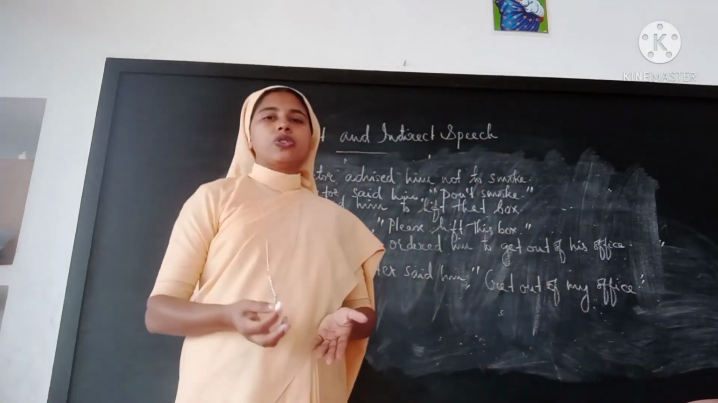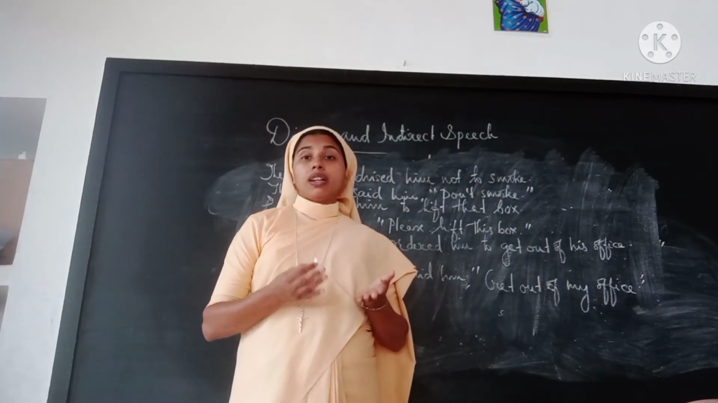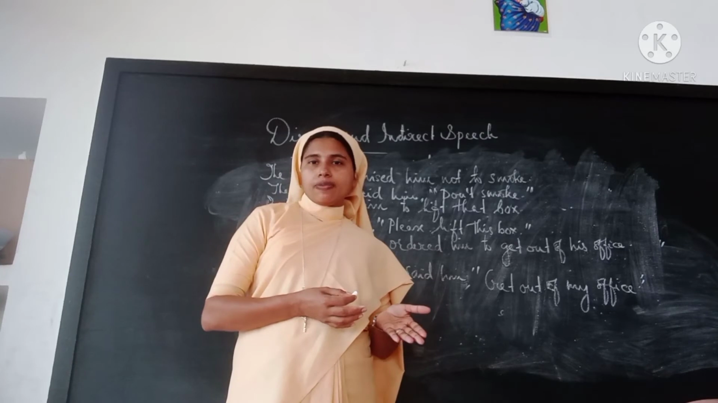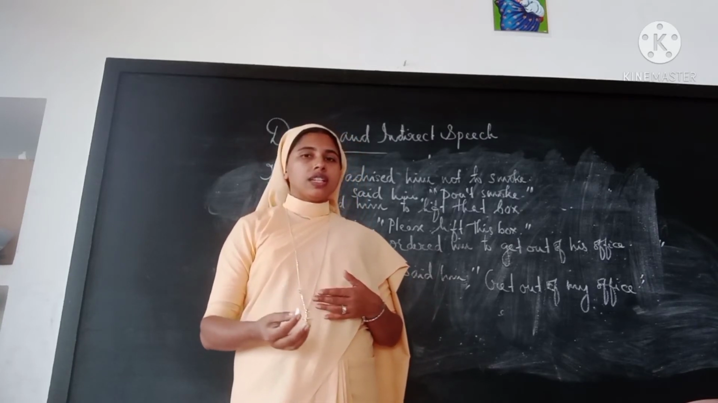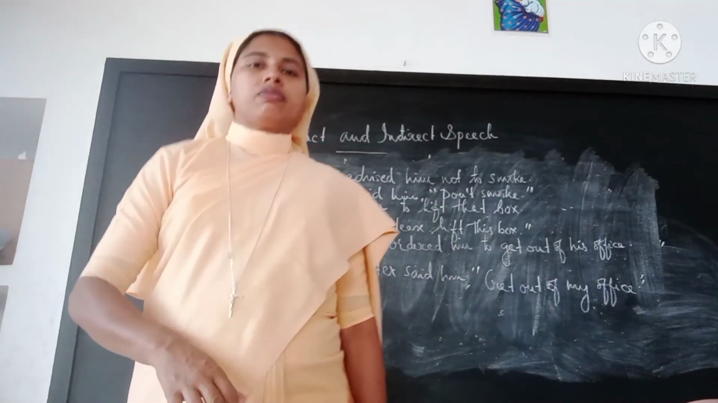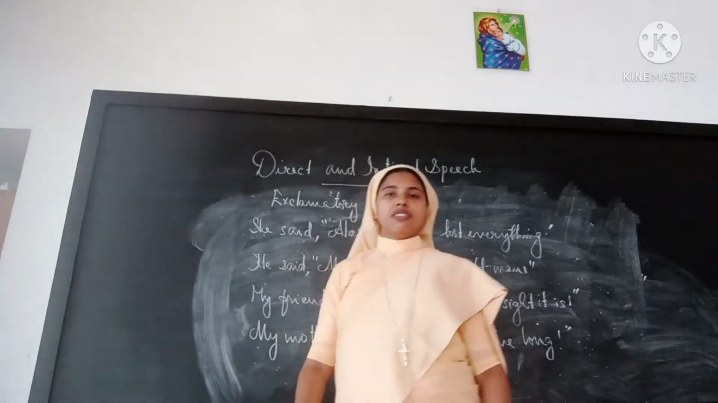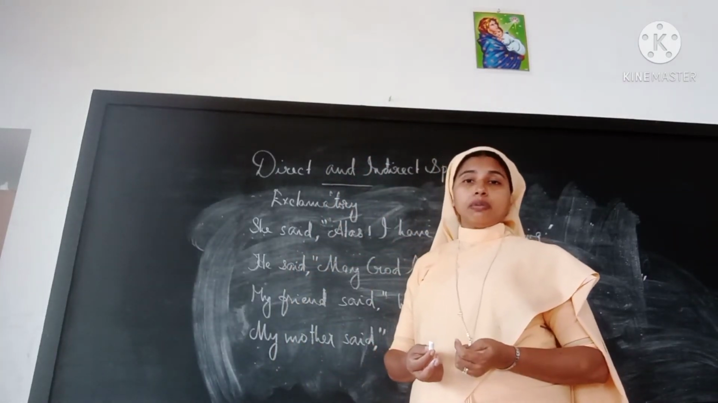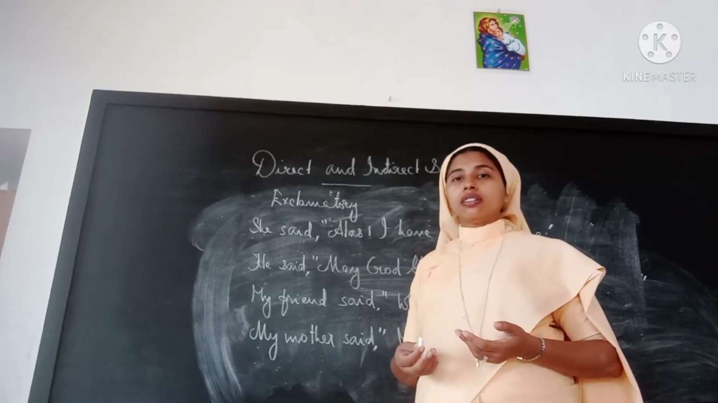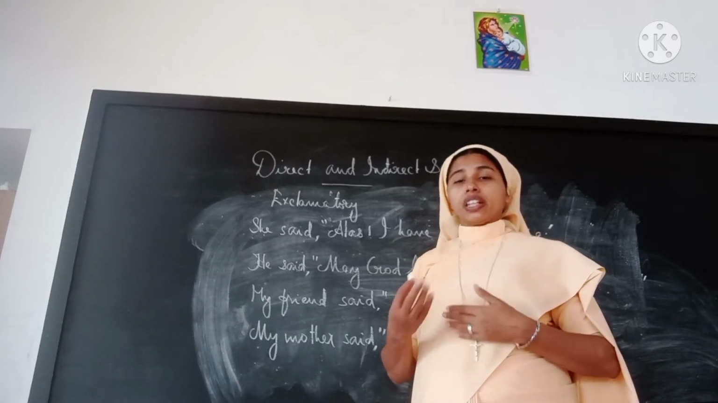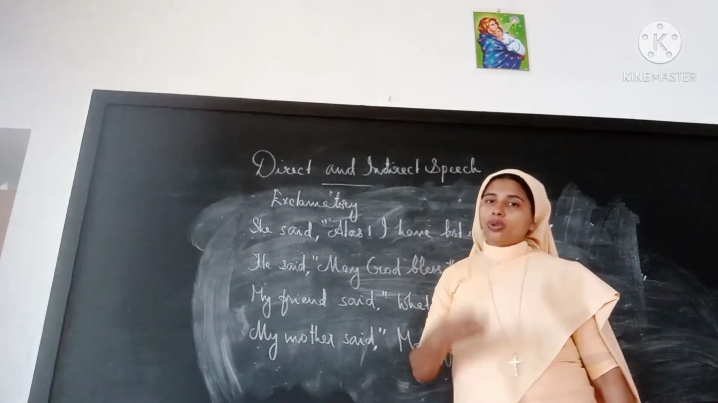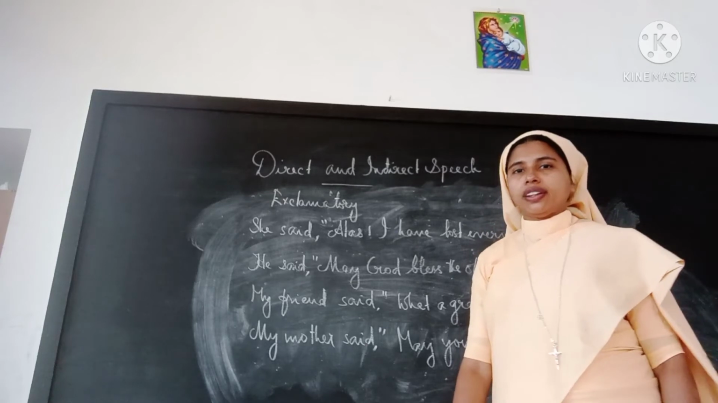Okay, this is the way how you change request, commands, order, advice, etc. into direct speech. The speech which is changed into indirect can be changed back to direct in this way. Finally, we will study the last kind of sentence, that is exclamatory sentence. Exclamatory sentence, you know, expresses wonder, extreme happiness, extreme sorrow, or it can be a wish. Okay, we'll see how to change these exclamatory sentences into indirect speech.